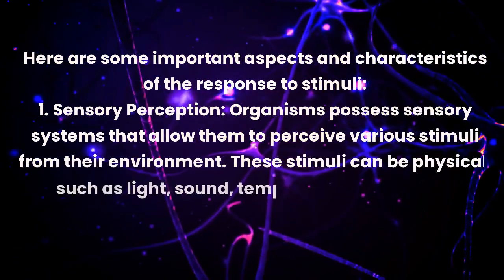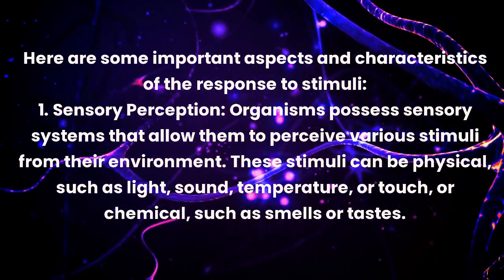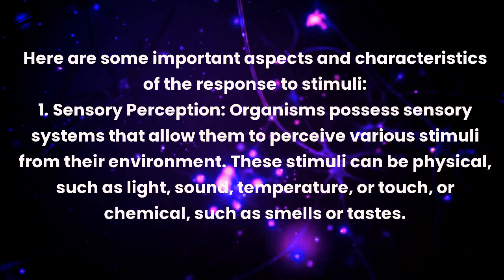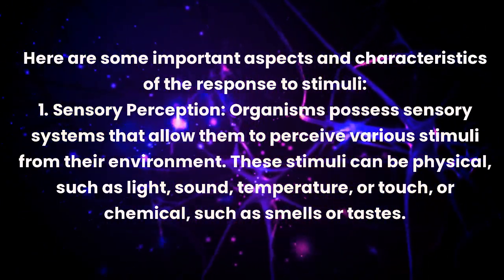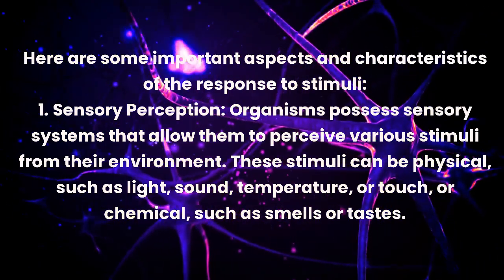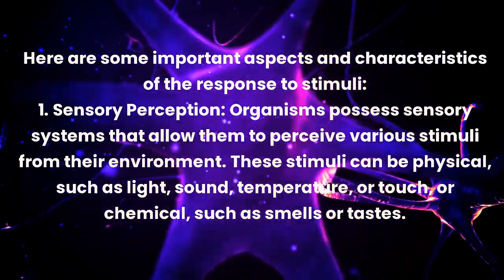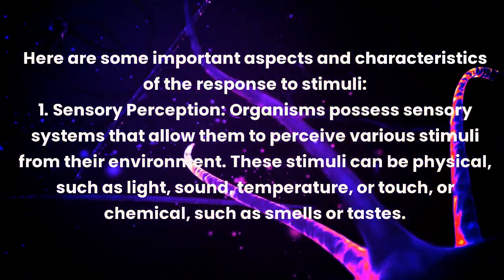1. Sensory perception. Organisms possess sensory systems that allow them to perceive various stimuli from their environment. These stimuli can be physical, such as light, sound, temperature, or touch, or chemical, such as smells or tastes.